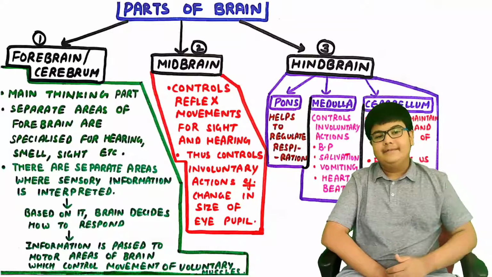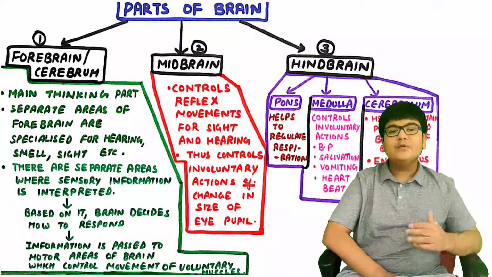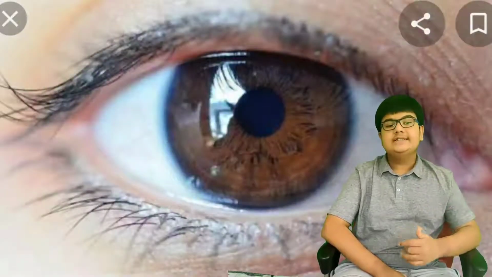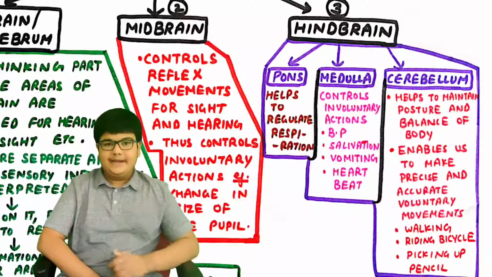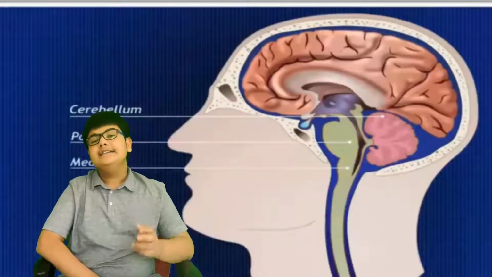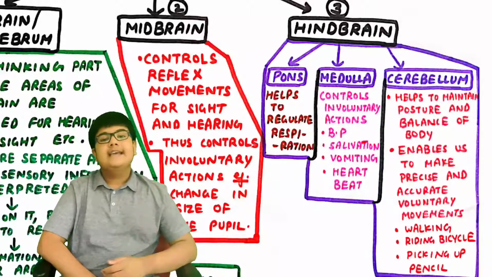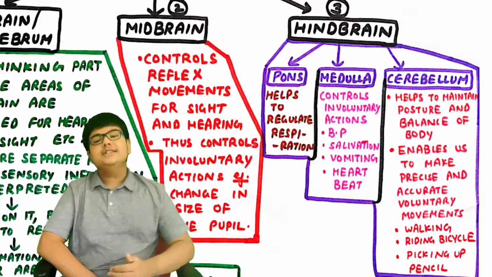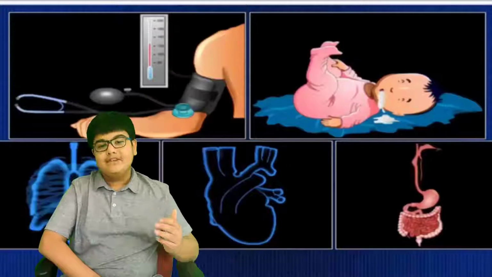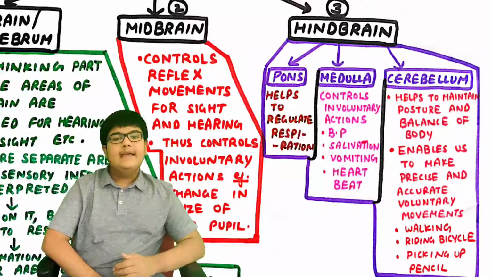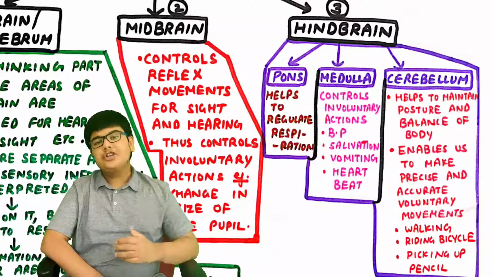Second, midbrain. So midbrain controls reflex movements for sight and hearing. This controls the involuntary actions such as the change in size of the eye pupil. Third, hindbrain. So the hindbrain is divided into 3 parts: pons, medulla, and cerebellum. The pons helps to regulate respiration. Medulla controls involuntary actions such as blood pressure, salivation, vomiting, heartbeat, etc. And cerebellum helps to maintain the balance and posture of the body.